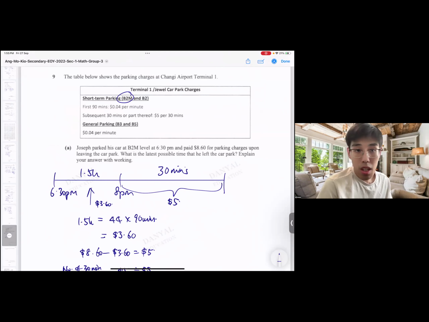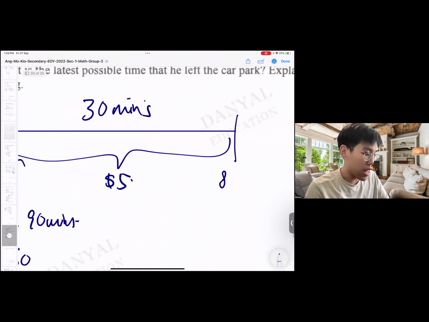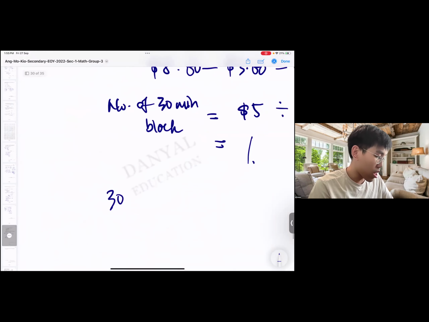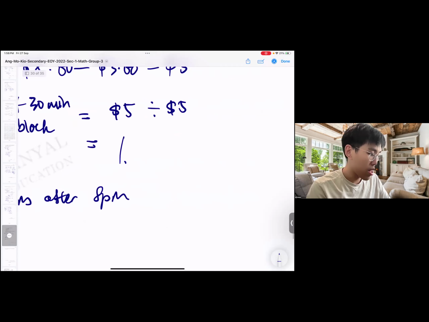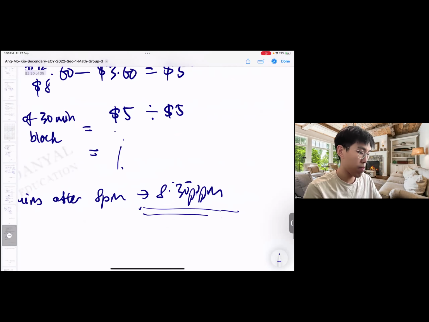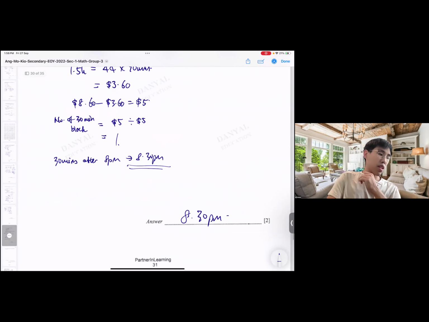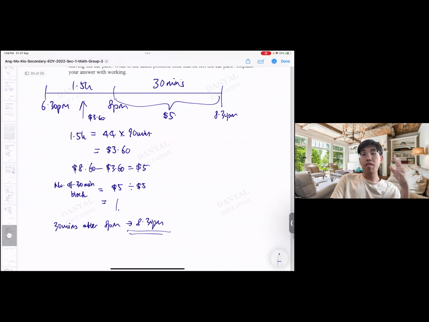Okay? 30 minutes means what? That means the latest time that he will leave is 8:30 because it's only half an hour after 8 p.m. So 30 minutes after 8 p.m. is 8:30 p.m. Okay, 2 marks. With the working timeline, it's very visible, so it's very clear.